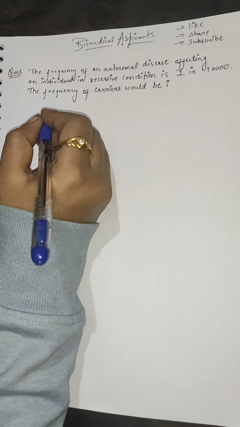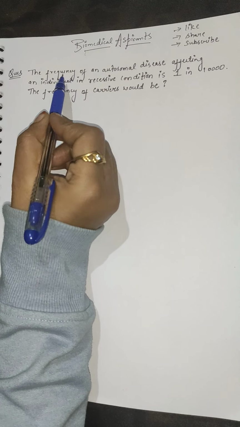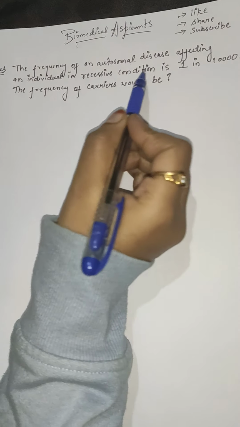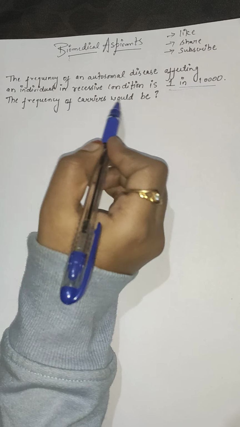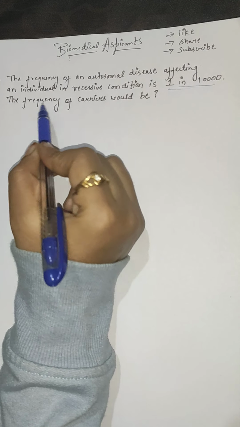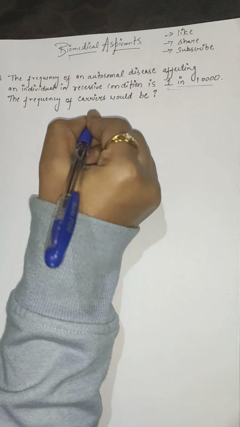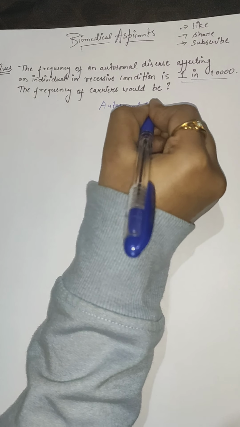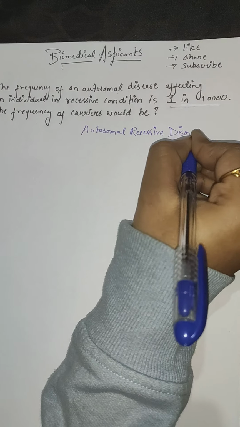Today we are going to solve a very simple question based on Hardy-Weinberg equilibrium. So the question is, the frequency of an autosomal disease affecting an individual in recessive condition is 1 in 10,000. The frequency of carriers would be, so here we have to calculate the frequency of carriers in this problem. So basically the question is based on autosomal recessive disorder.